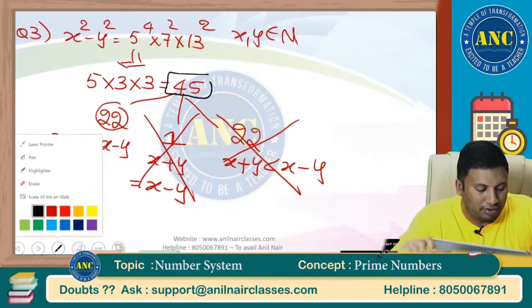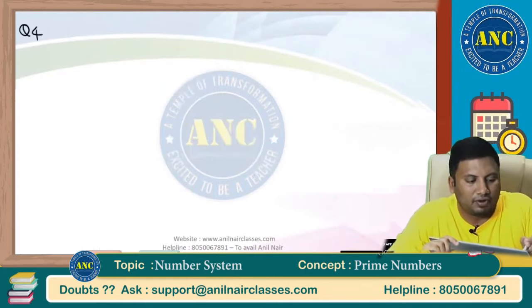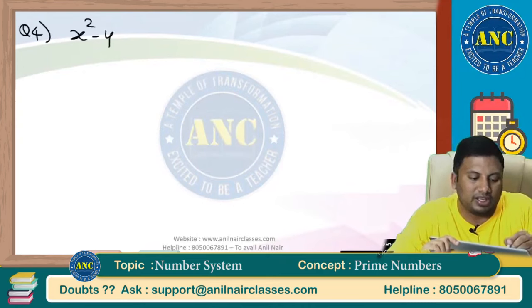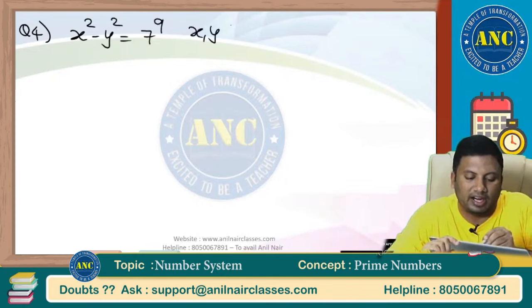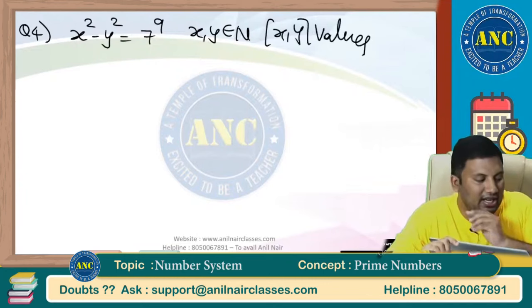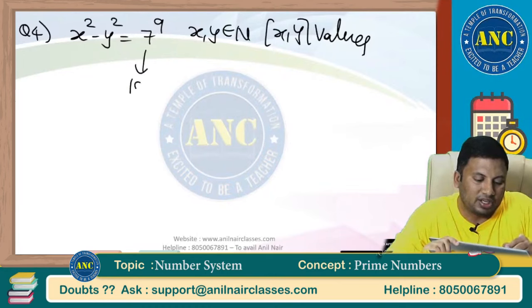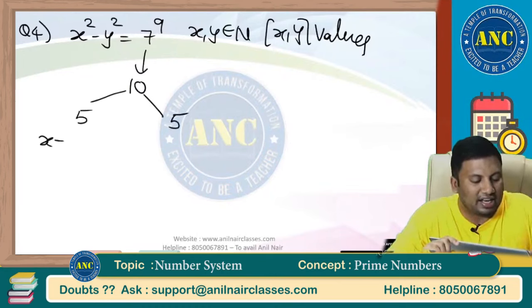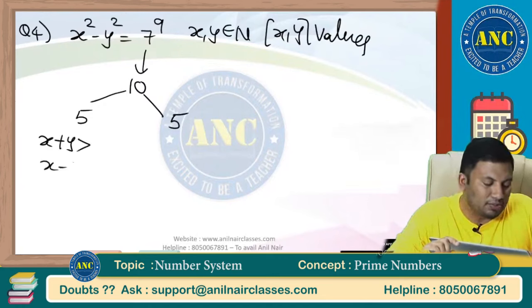Question number 4. X square minus y square, odd number which we are doing, 7 power 9. X and y are natural numbers. How many values xy will take? 7 power 9. 9 means 0 to 9, 10 ways. 5 cases here, 5 cases here. X plus y greater than x minus y.